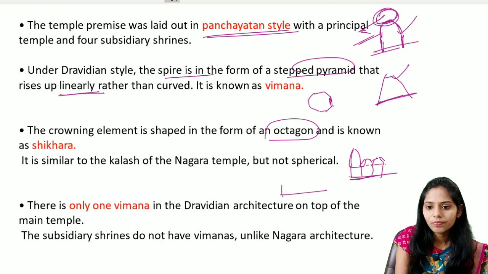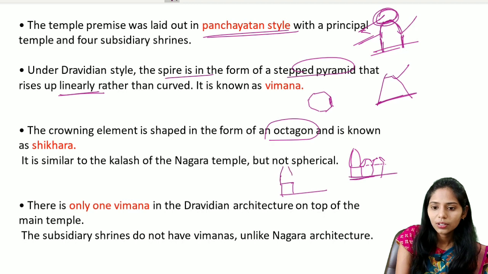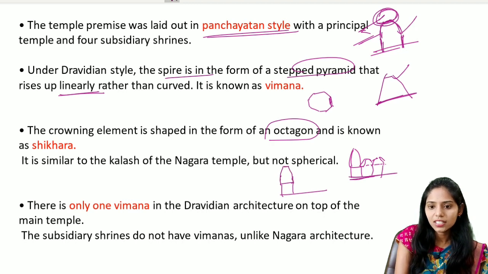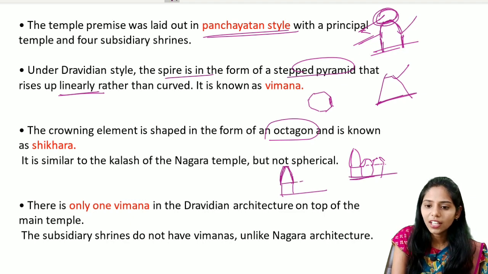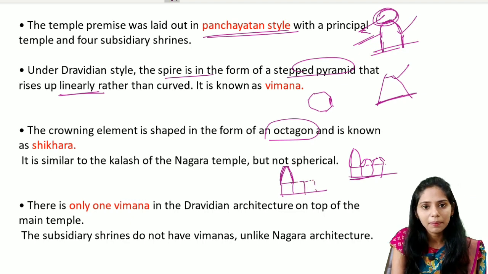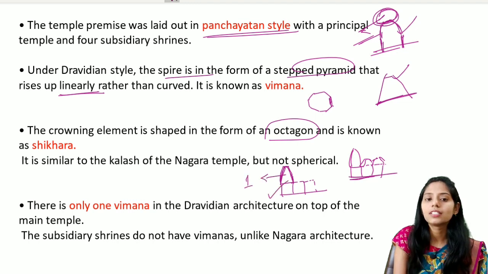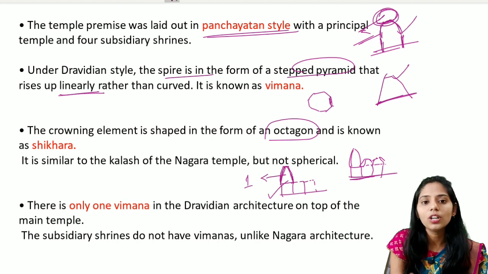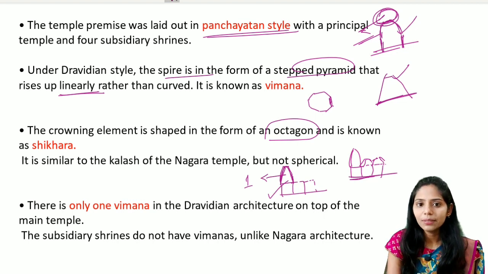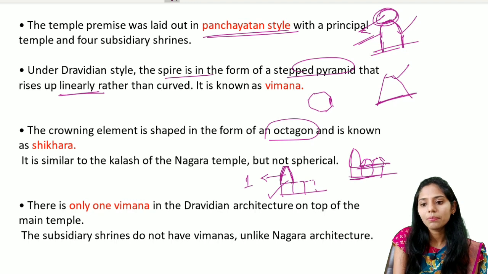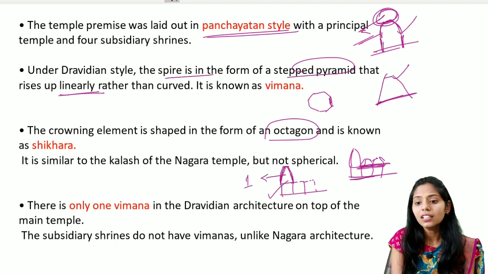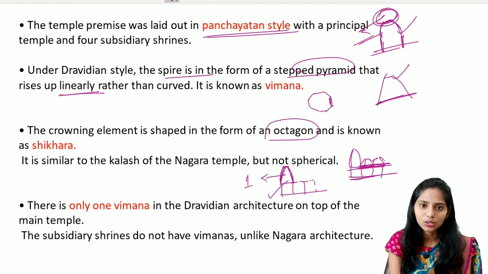In the Dravidian school, this is the main temple, and the Vimana is not curvilinear, it is like this. The adjacent mandapas do not have any Vimanas. We see only one Vimana in Dravidian temple architecture, only on the main temple and not on the mandapas. The Phamasana type of Shikaras are present in the Nagara style but not in the Dravidian style. This is an important difference that you should remember.